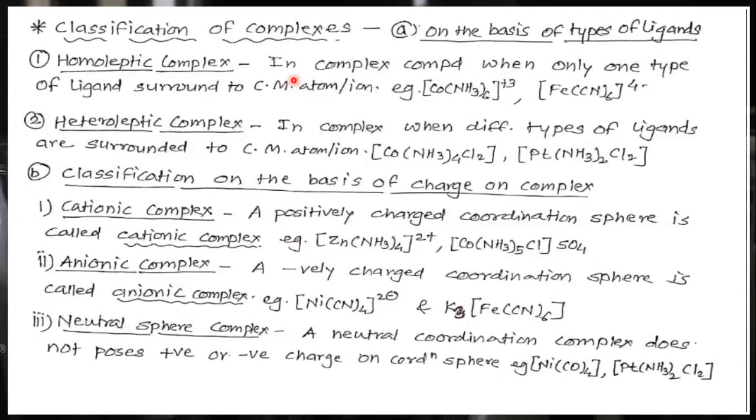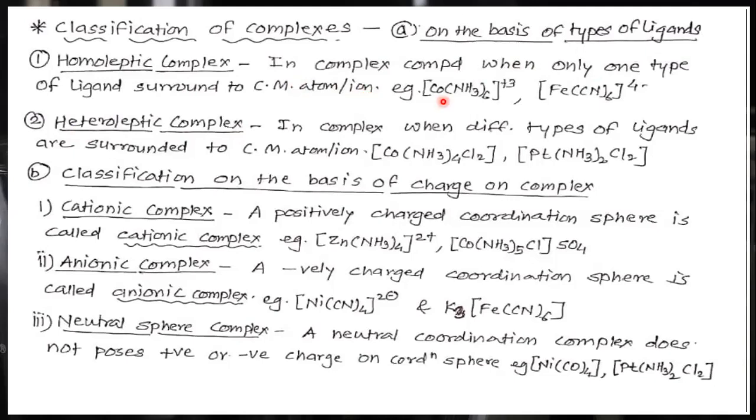See, what is a homoleptic complex? The complex compound which has only one type of ligand surrounded to the central metal atom or ion is called a homoleptic complex.